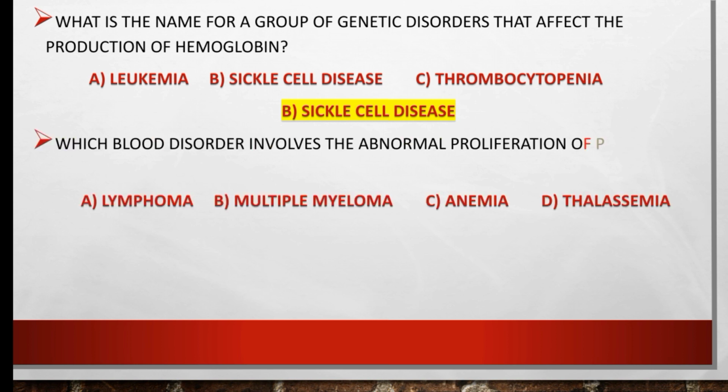Which blood disorder involves the abnormal proliferation of plasma cells? Lymphoma, multiple myeloma, anemia, or thalassemia? So the right option is multiple myeloma.